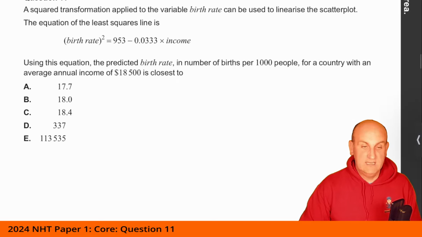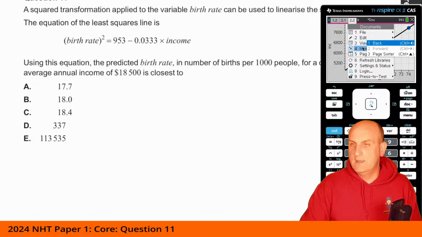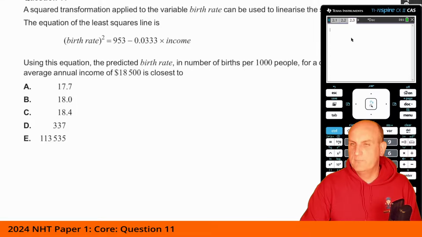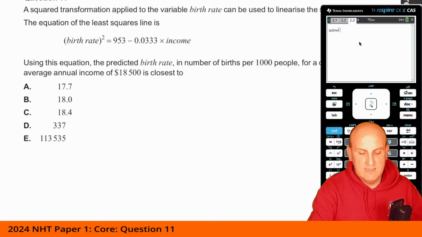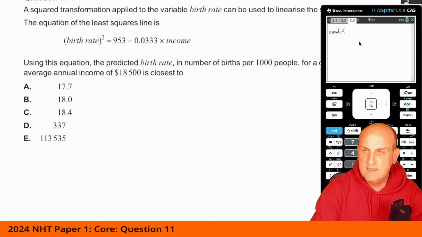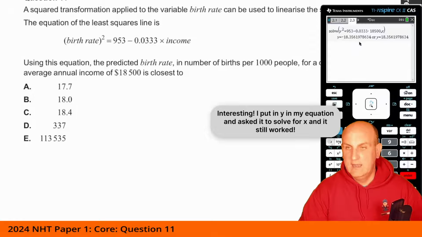Well, okay, in which case, it's just a calculator question. So I'm going to fire up another calculator, put it in this one. Have I already got a calculator in here? No. So let's do that one here. So now I'm going to go menu, 3, 1. I'm going to solve, and I'm going to say, let's do this as y squared, because it's my birth rate squared, is equal to 953 minus 0.0333 times, did they give me my income? Yep, 18500, comma, x, hit enter, and out comes those two values.